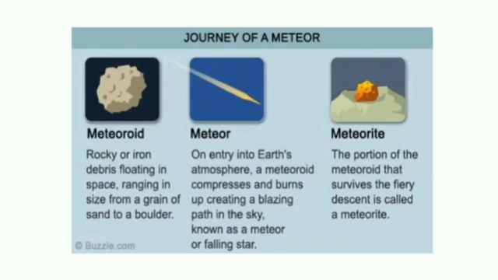Meteoroid moves around the Sun outside the Earth's atmosphere. They are not in the Earth's atmosphere. They are outside the Earth's atmosphere. Whereas the meteor is seen passing through the Earth's atmosphere. And the third is meteorite. When it hits the Earth's surface, it falls on the Earth and this we call a meteorite.